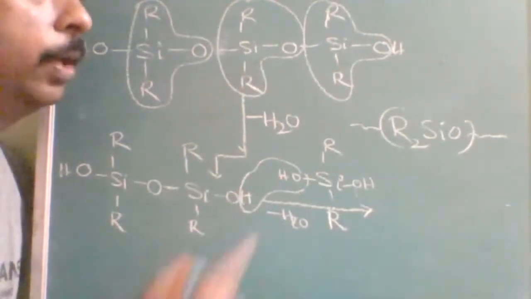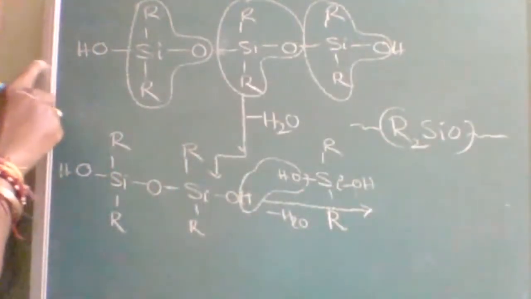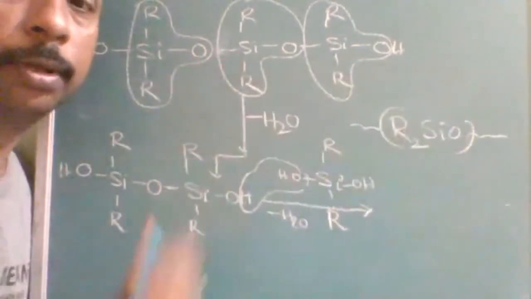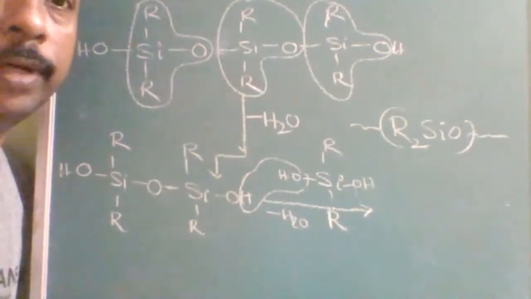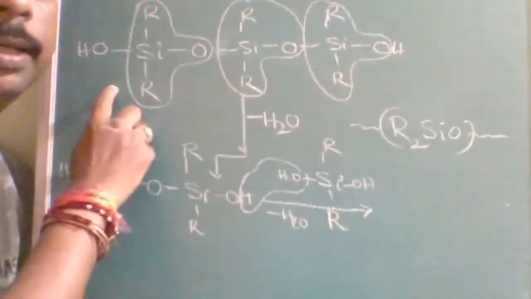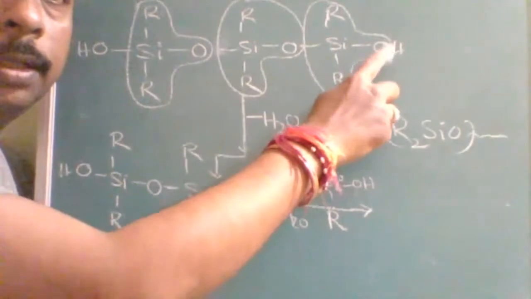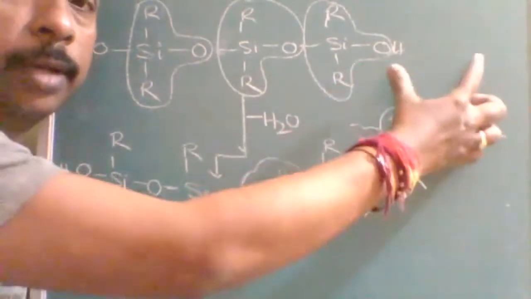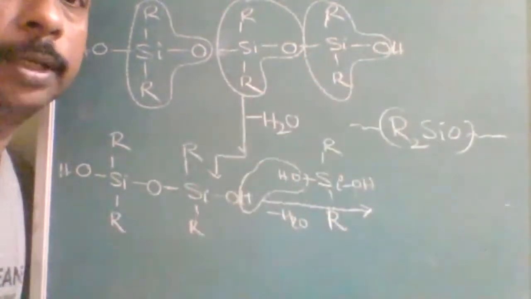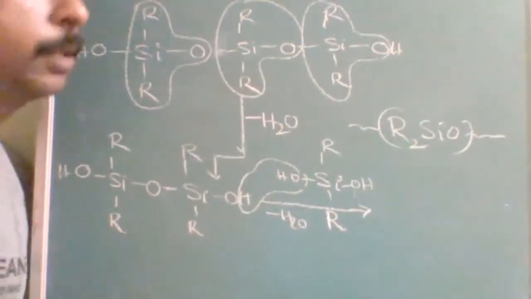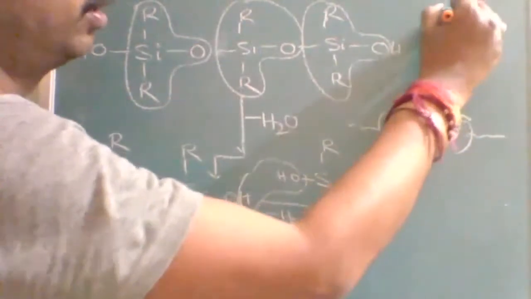Like that, one more chain can continue, and if I use one more molecule like this, it can keep on continuing. But if we want to end the polymerization, will it end here? No, because this OH will be in search of one more OH, so one more molecule gets attached here. Till the time this OH is there, this will keep on continuing. So if I want to stop this process, then I will select a molecule like this.